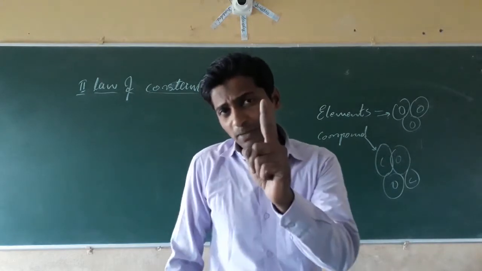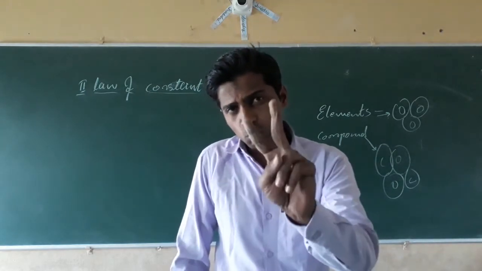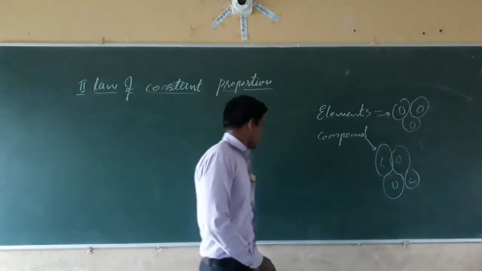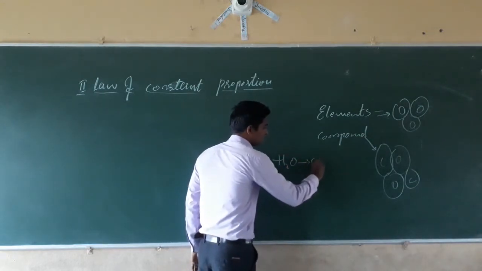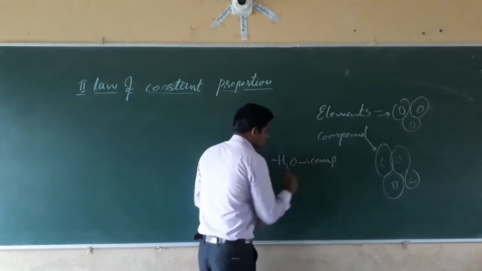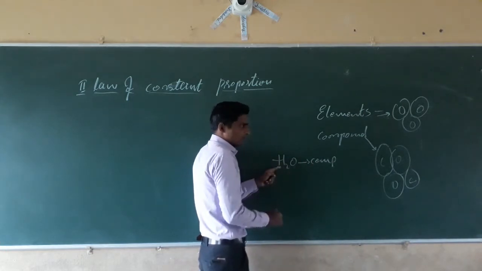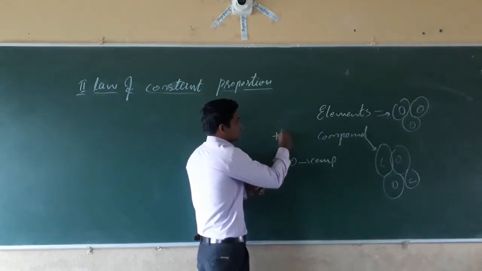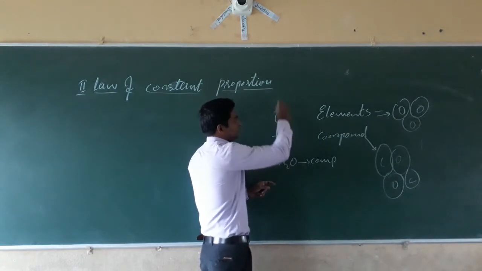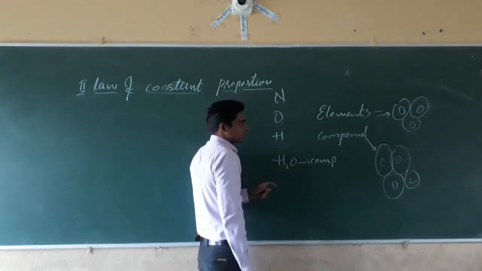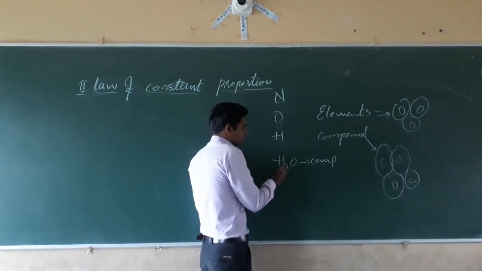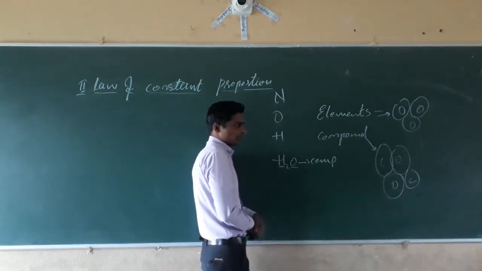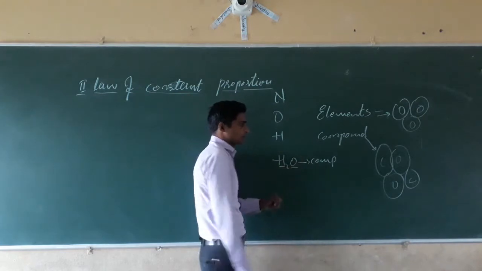Water is a molecule of a compound, in which two elements are combined. Hydrogen is an element, oxygen is an element, nitrogen is an element. A compound is a substance in which two or more elements are combined.